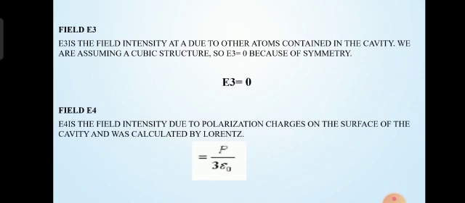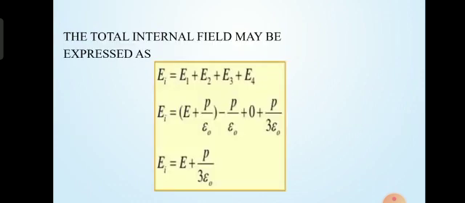Coming to field E3, E3 is the field due to the other atoms contained in the cavity. We are assuming a cubic structure, so E3 equals 0 because of symmetry. Field E3 equals 0. Coming to field E4, E4 is the field intensity due to polarization charges on the surface of the cavity, and we can calculate it by Lorentz. That is E4 = P/(3 epsilon naught).